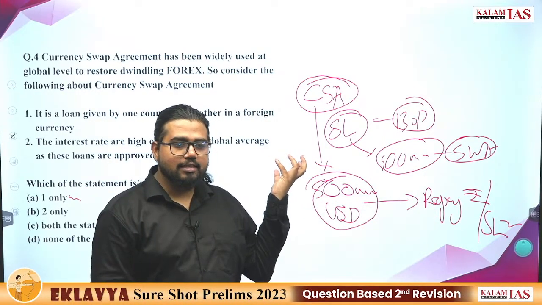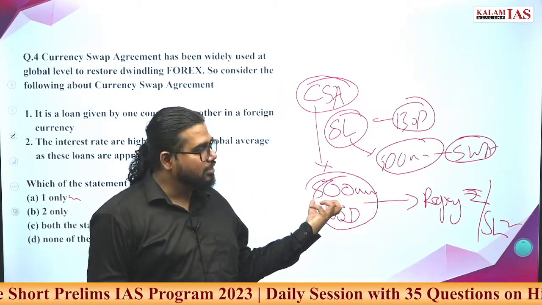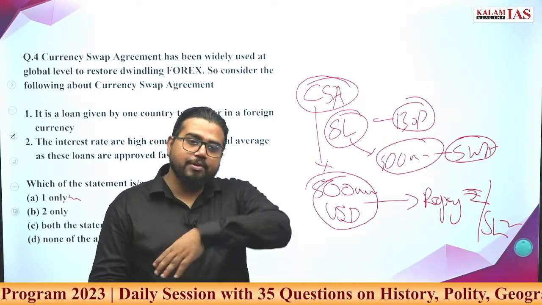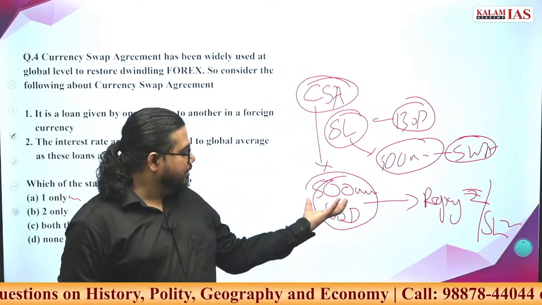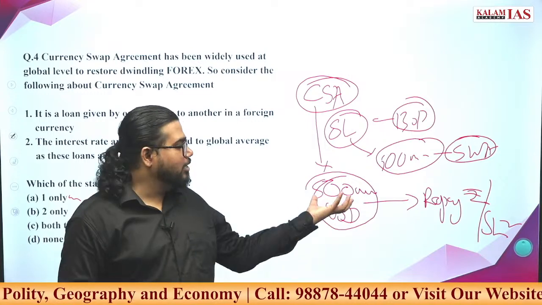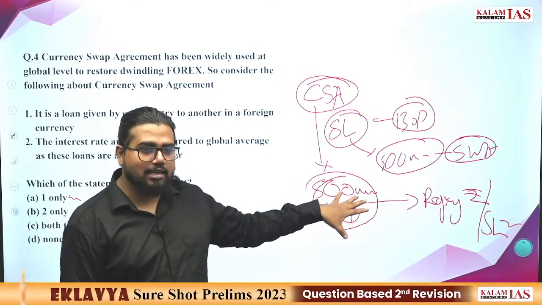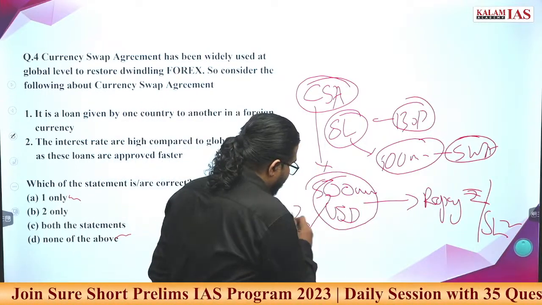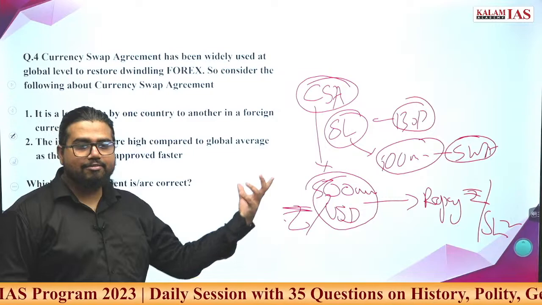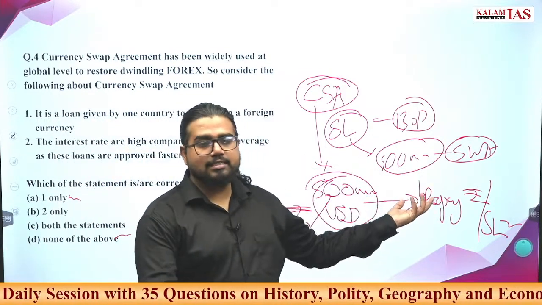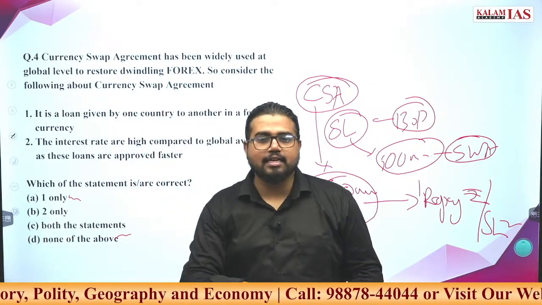What is the advantage of this? Sri Lanka is in a very bad situation. If Sri Lanka goes to the market to take a loan of XYZ amount, Sri Lanka will not get it. Even if they get it, it will be at a very high cost, because the country is going through a BOP crisis. It may not repay, so it will be a very costly loan. So instead of going through the open market, countries will offer it in whichever currency Sri Lanka wants. Even this can be offered in Indian rupees also. If Sri Lanka wants to import from the Indian market, then this also can be given in Indian rupees. Then they will repay in another currency depending on the provisions of the agreement. So it is kind of a loan that will be repaid in another currency.